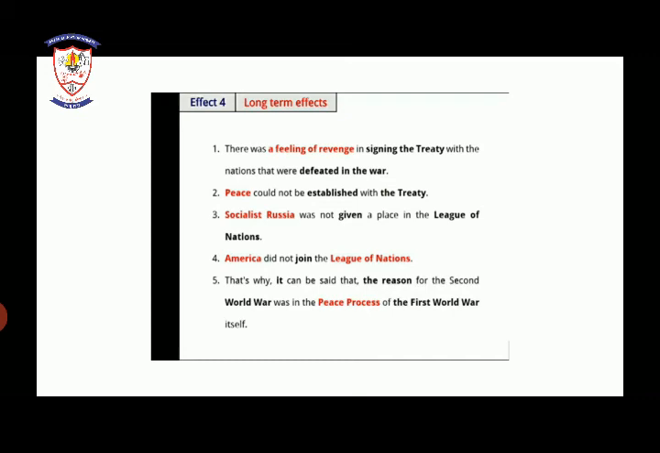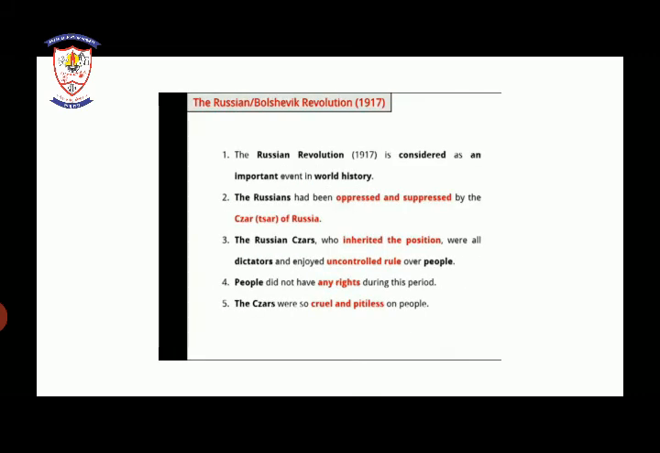Socialist Russia was not given a place in the League of Nations, and America did not join the League of Nations. That's why it can be said that the reason for the Second World War is the peace process of the First World War itself. So here, children, we have completed our First World War.